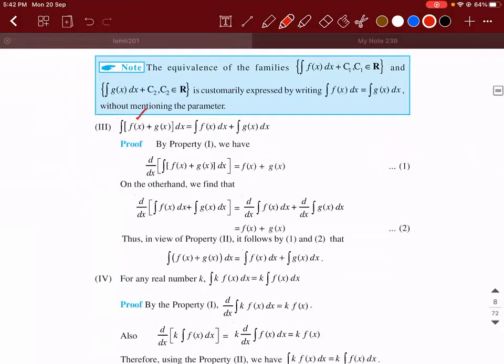Okay. Suppose there are two functions which are added, and you need to find the integral of that sum, then you can find the integral of each function separately and add them.